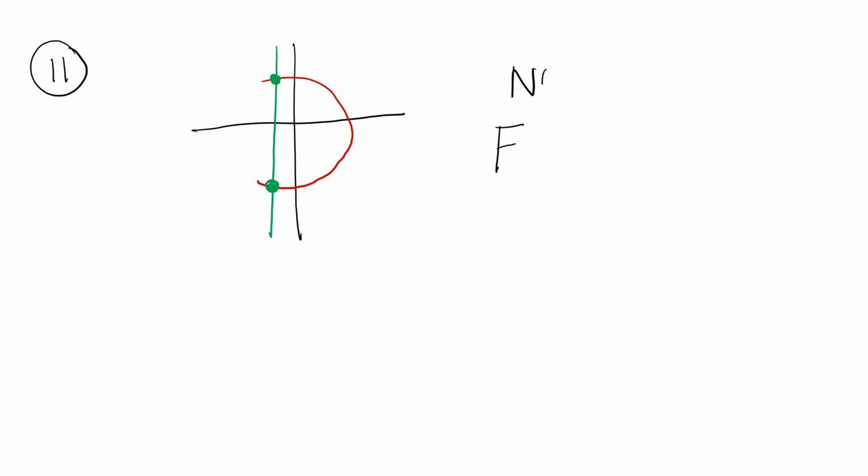For number 11, we have another graph. This graph looks like a backwards C. Again, we can draw a vertical line anywhere on the picture. It touches the graph up at the top as well as down at the bottom. Because it touches the graph two times, it is not a function. The x values can only be used once. The line can only touch the graph one time.